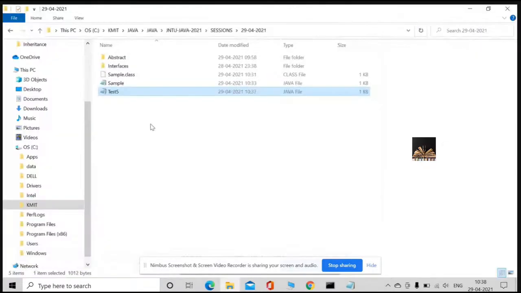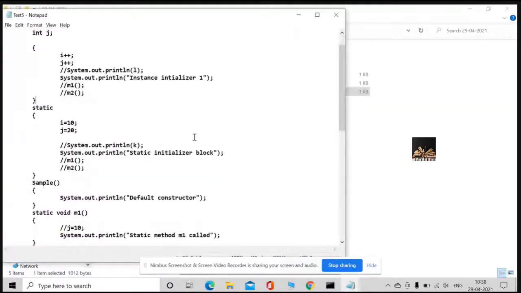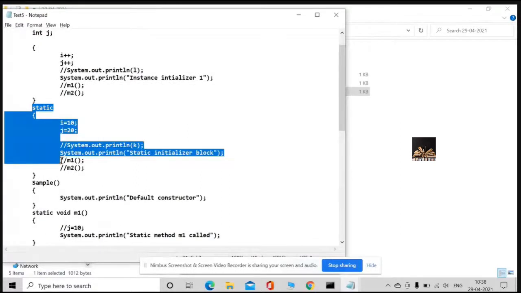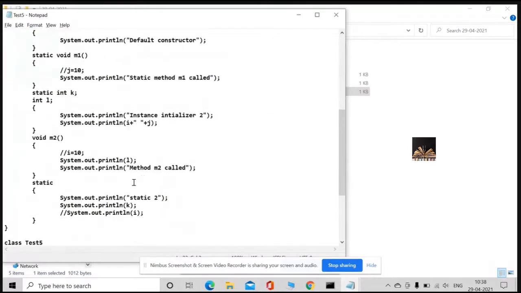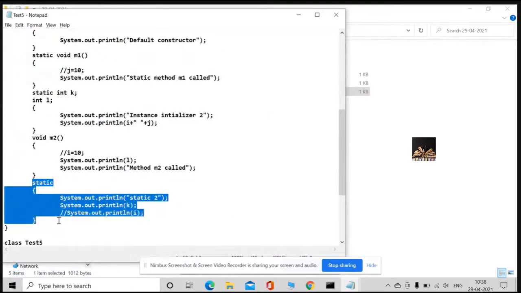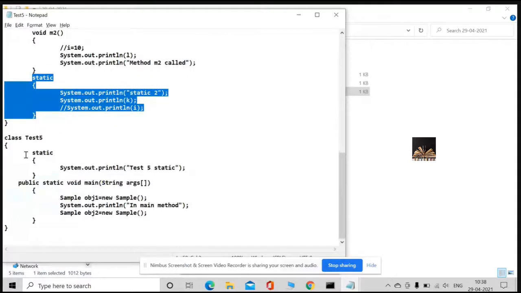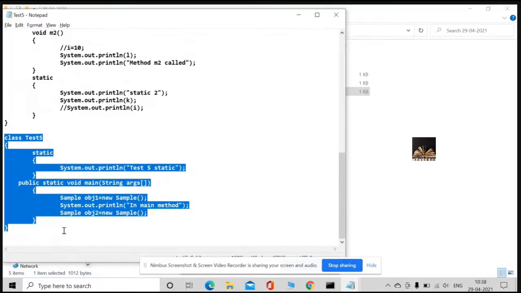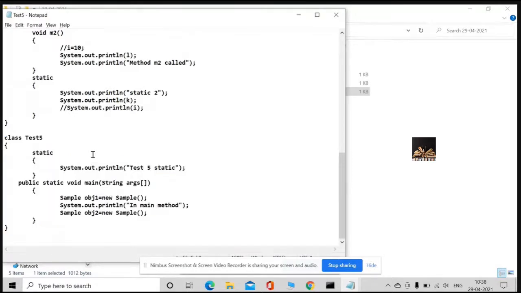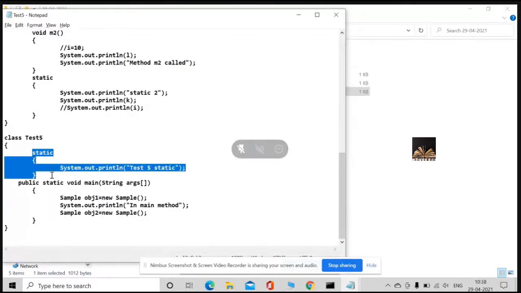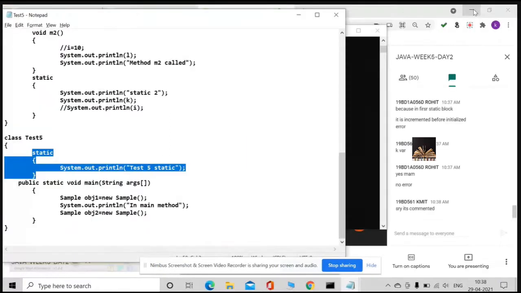Guys, did you observe how many static blocks are here? One static block, and this is one more static block. The main method is outside, in the test file. And here also is one more static block in another file. So which one would be executed first? First, which static is going to be executed?